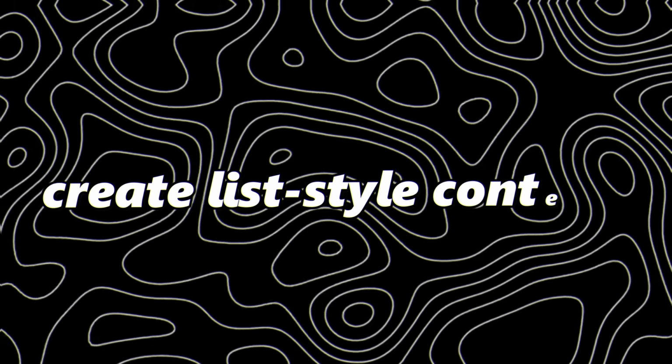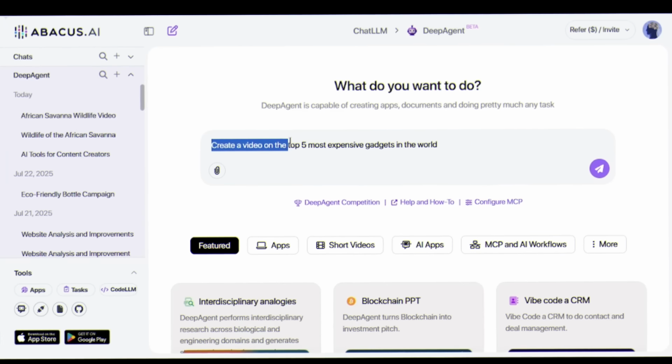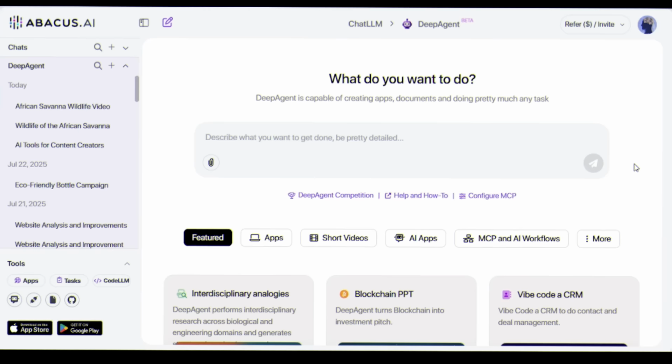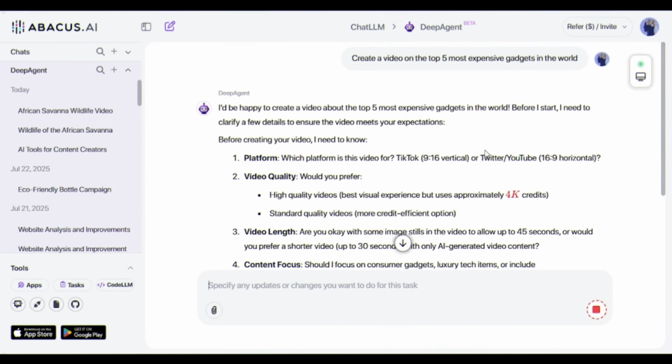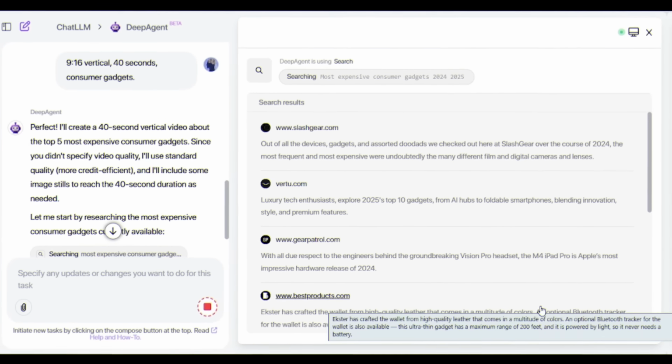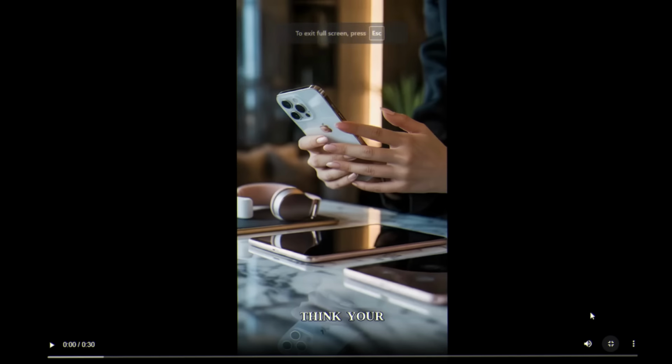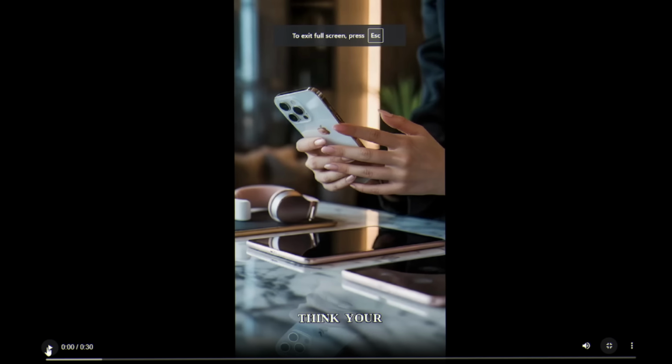You can also create list-style content like, create a video on the top 5 most expensive gadgets in the world. Deep Agent scours the web for facts, builds your script, chooses dramatic music, and lays it all out visually. Just like that, a viral gadget video is ready. And it's factually correct, and the visuals are amazing.